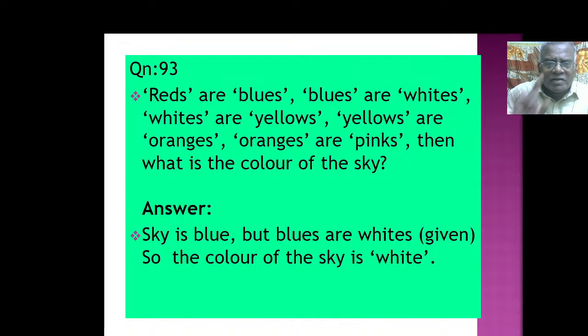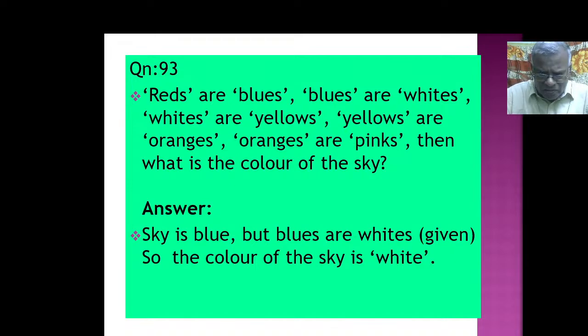See, you have to find out from the question. What is the color of the sky? Through general knowledge, through common sense, we know the color of the sky is blue. What is blue here in this problem? Blues are whites. So whites is the right answer. The color of the sky is white. Do you get this point? Like that, any number of questions you can attempt. But the only thing is, see the question. What is the meaning of the question? Based on that, get the code from the problem.